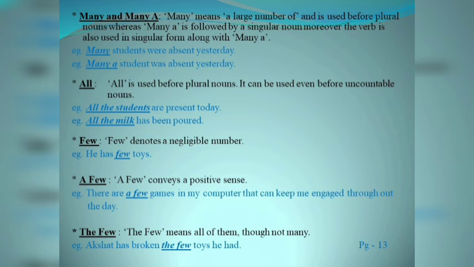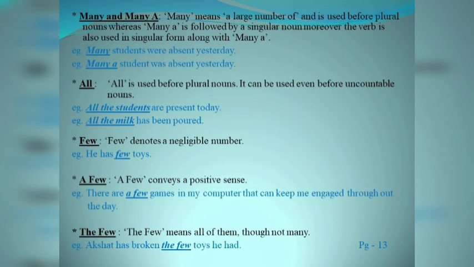For example, many students were absent yesterday. Here, I have used many, therefore, many has been followed by a plural subject, students, as well as a plural verb, were. Whereas, when I replace the determiner many with manier, it has been followed by a singular noun, that is student, and a singular verb, that is was.